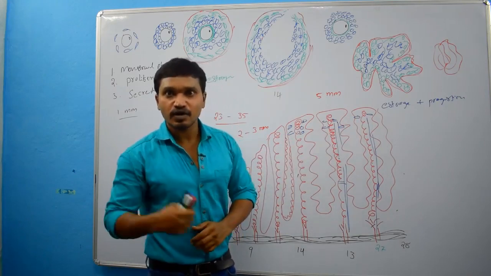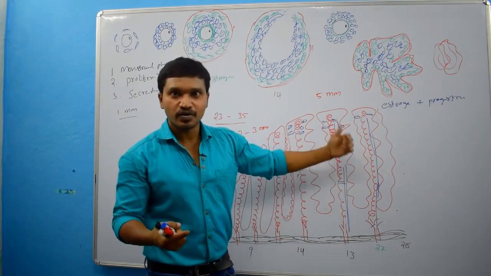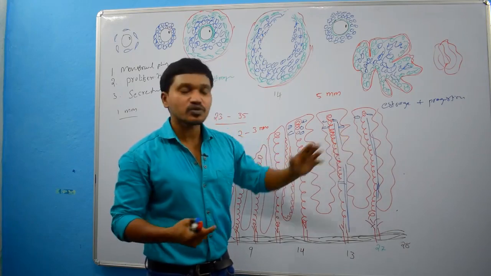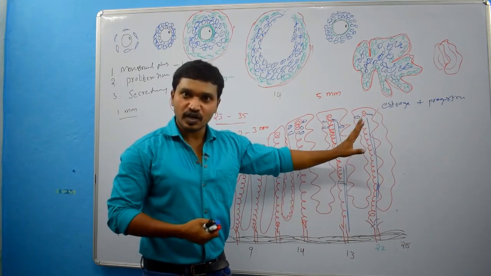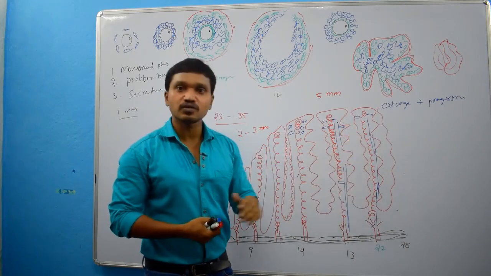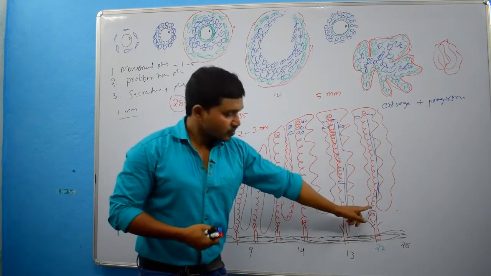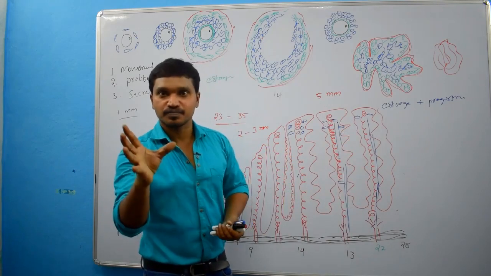Then eventually what will happen? Because of ischemia, the tissue will undergo necrosis. So when the tissue undergoes necrosis, the connective tissue also undergoes necrosis, and the blood vessels also undergo necrosis.